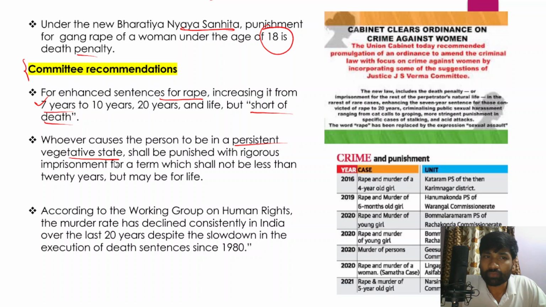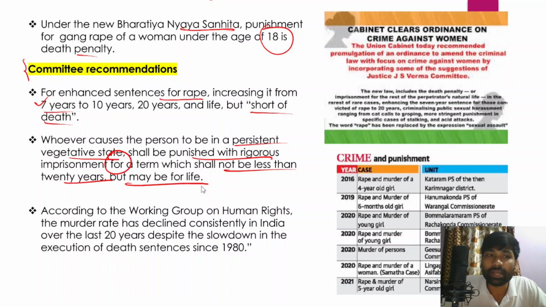So whenever any person causes the victim to be in a persistent vegetative state, he or she shall be punished with rigorous imprisonment for a term not less than 20 years, but which may extend to life also. That was another recommendation of the Justice Verma Committee.